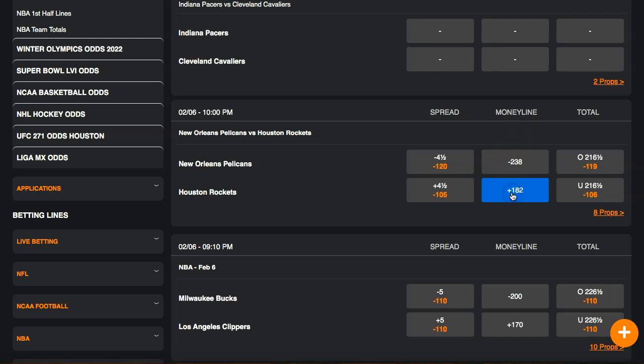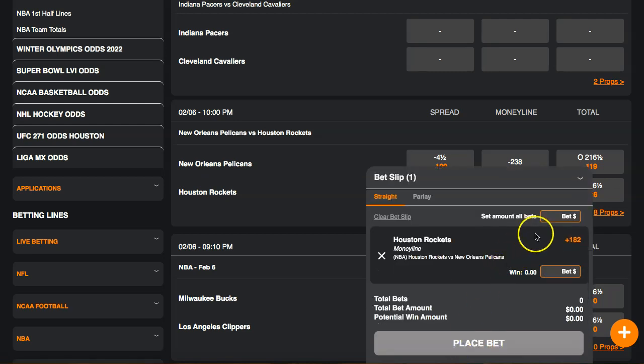So for example, if you were to bet $100 on the Rockets, you would just click this over here. Your bet slip will pop up. And if you bet 100, you win $182 because it's a plus 182. Now this means that if you bet 1,000, you would win $1,820, right? So as you can see over here, you're making 1.8 times your money. And yes, you get your 1,000 back. So let's say you do place a $1,000 bet and you do win, you get 1,820 on top of your 1,000. Now your balance is 2,820.